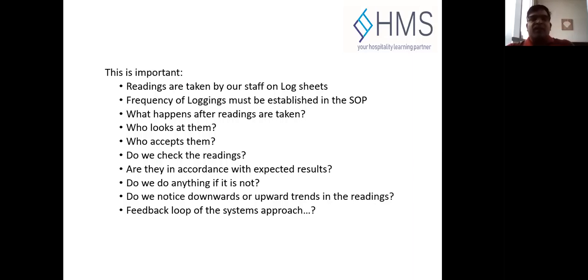Who accepts them, meaning if a reading goes out of range, who checks it? If the reading is up to the standard or not, who accepts it? Your supervisor and your manager need to know, and what percentage of the reading can exceed the standard.